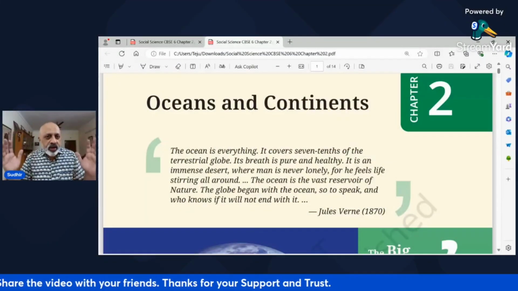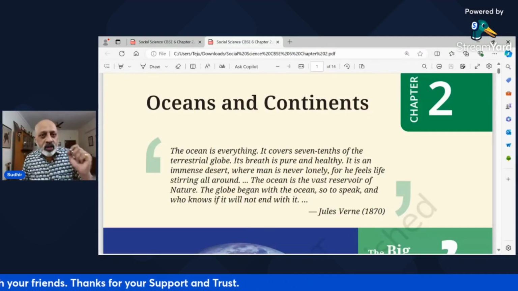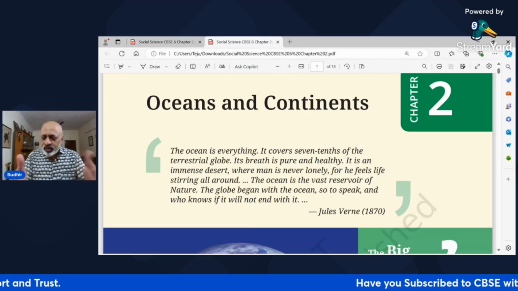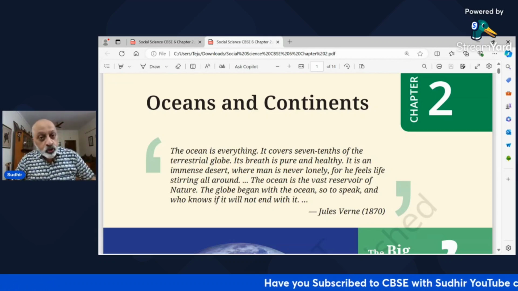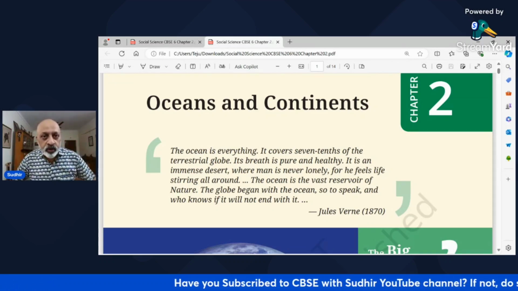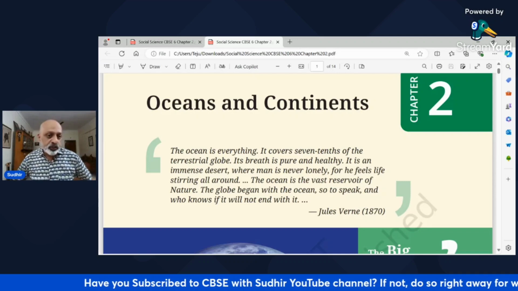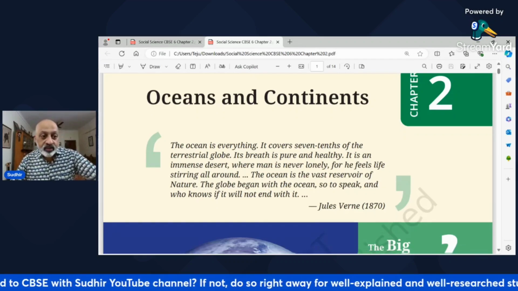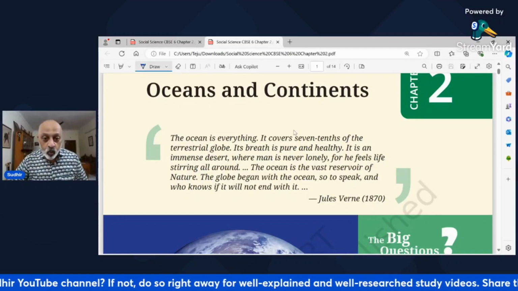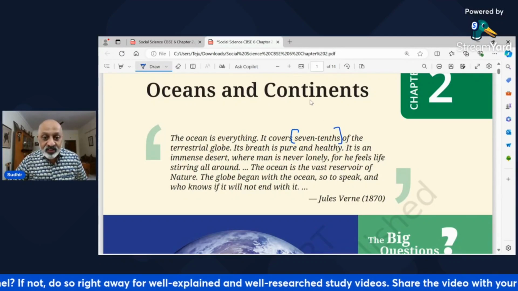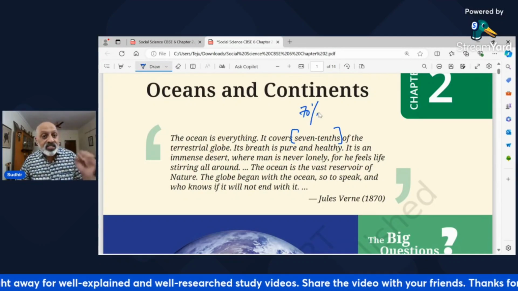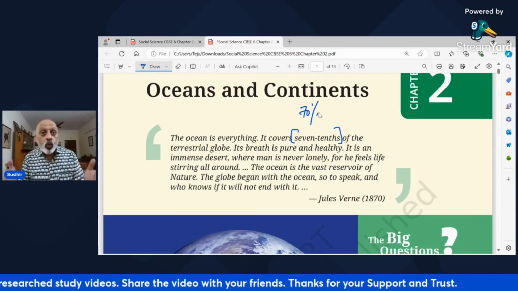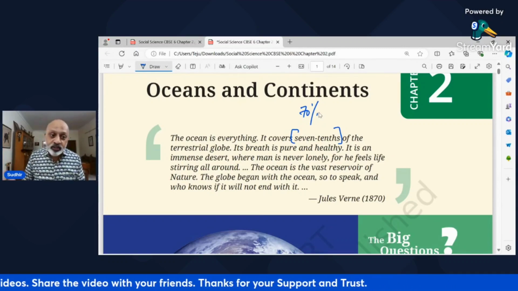So what do we really think of when we hear the word ocean, when we hear the word continent? Now let's start with this quote by Jules Verne, who was a very popular French science fiction writer. He said, "The ocean is everything." And this is an important statistic, what I referred to in the intro, 7/10, which means 70% of our Mother Earth is actually water. Pani, pani, har jagah par.